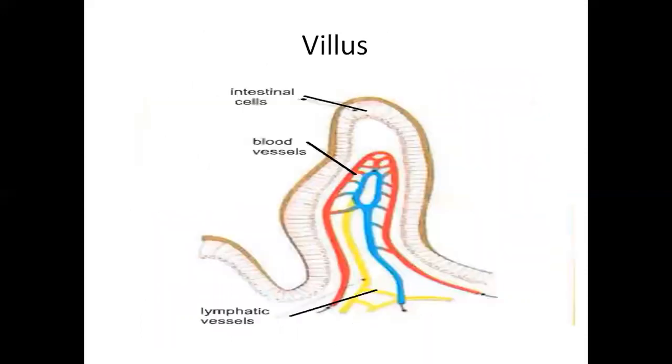إذا بتشوف أنا الفيلس, this is the villus. One villus, this is the structure of one villus. It contains intestinal cells. These are the intestinal cells. These are the blood vessels. كما شايفين يكونوا من برا من فوق. These are the blood vessels. ومن جوا شو في عندي؟ The lymphatic vessels. Okay? This is the structure of the villus. هيدي كلها شو؟ The structure of the villus.